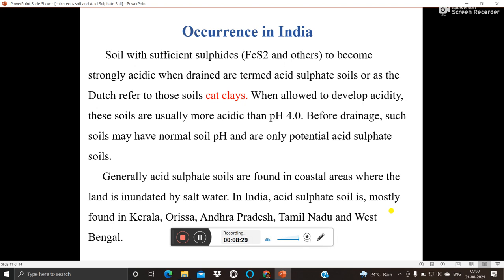Generally, these acid sulfates are found in coastal areas where the land is inundated by salt water. Mainly they are found in Kerala, Orissa, Andhra Pradesh, Tamil Nadu, and West Bengal. Geographically, these areas have sea near the coastal areas.